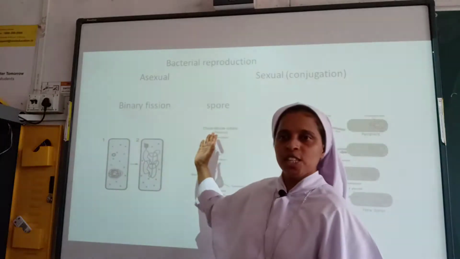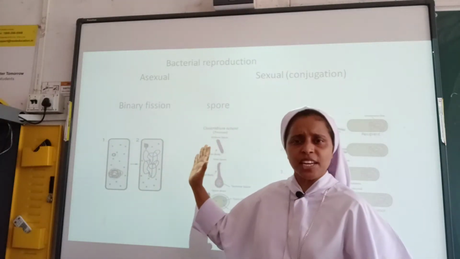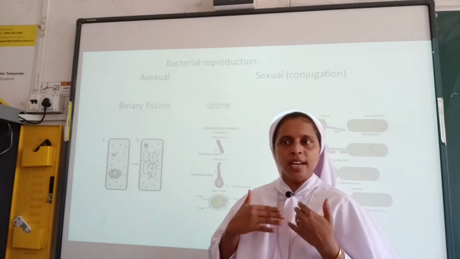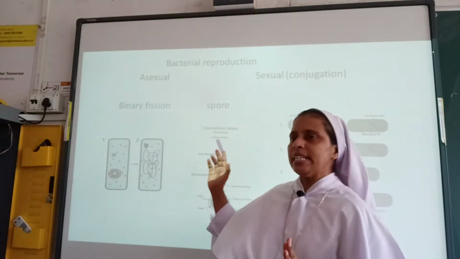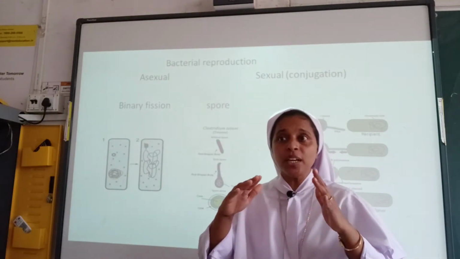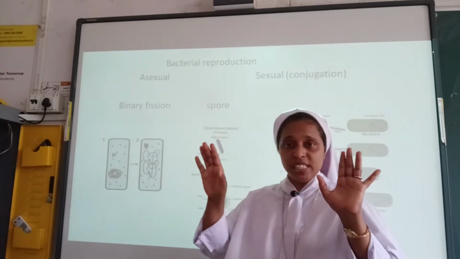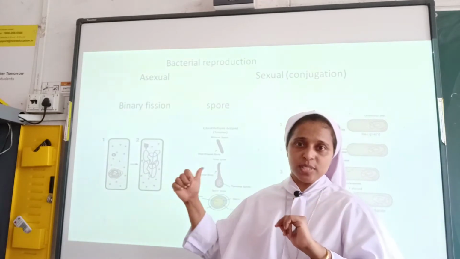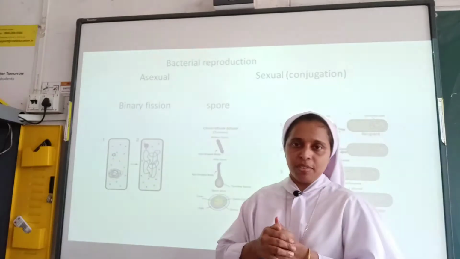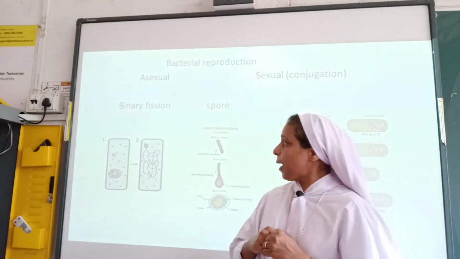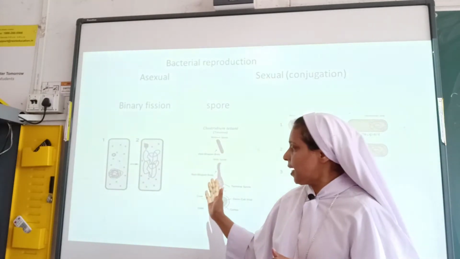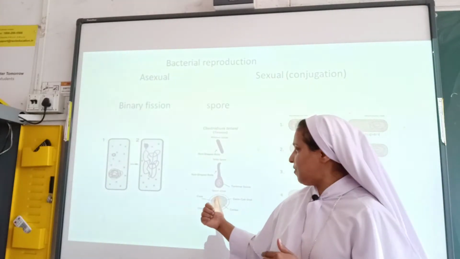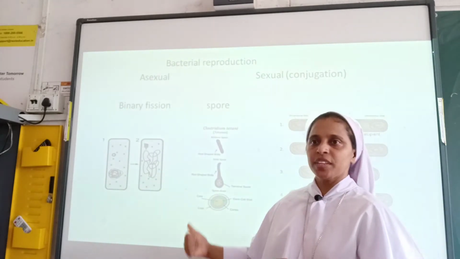Now coming to the spore. A spore can survive in any unfavorable condition. Why is it surviving? Because of the presence of the protective covering around the spore. That's why it is able to survive in unfavorable conditions. But during favorable conditions, what happens? The spore will germinate and become a single active cell again.